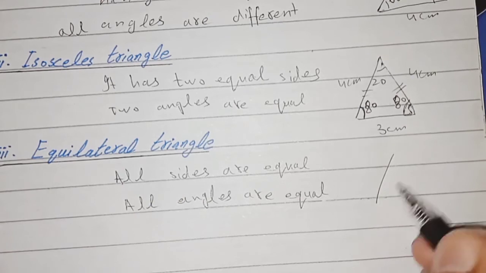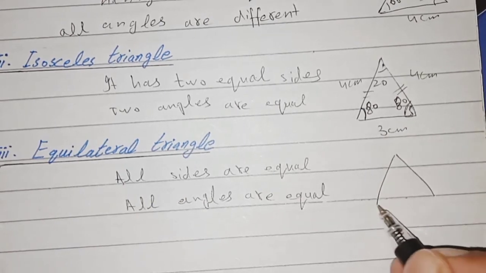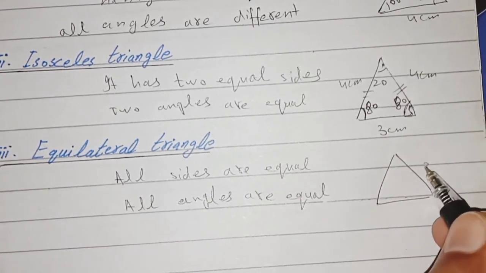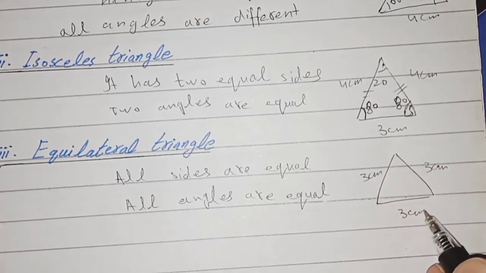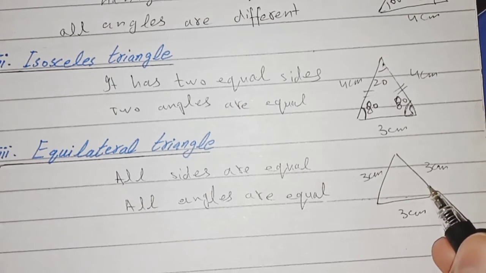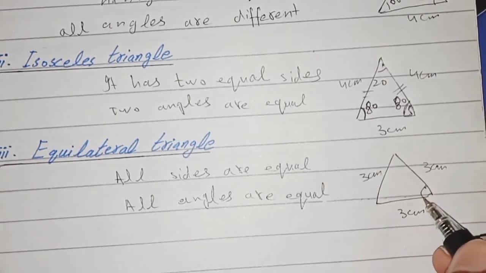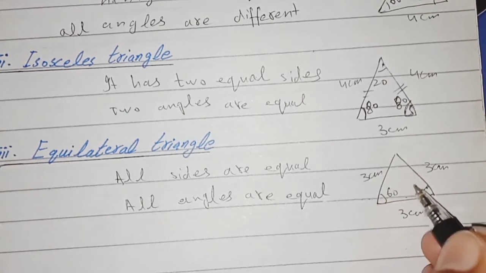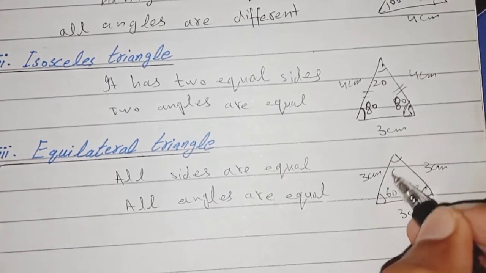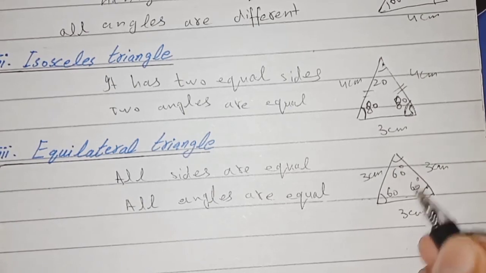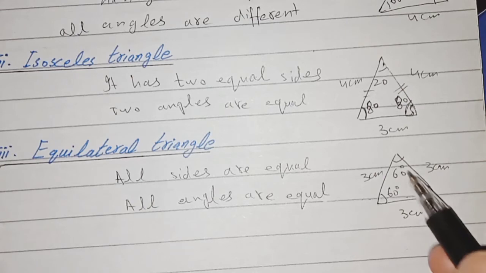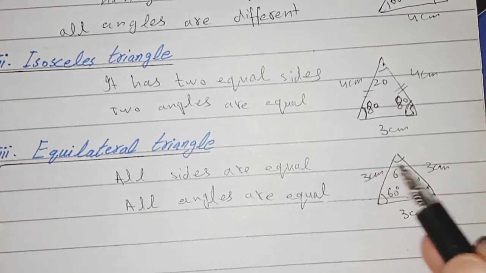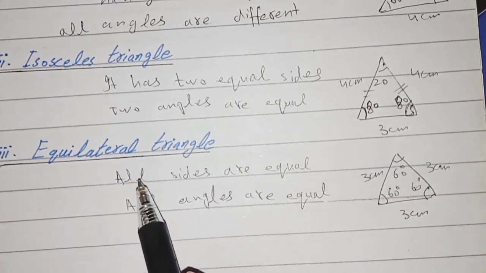For example, this triangle: if there is 3 centimeters here, there is also 3 centimeters and also 3 centimeters. All the sides are the same, and we can take the same angles: there is 60, there is 60, and there is also 60. So a triangle which has all three angles equal and all three sides equal is called an equilateral triangle.